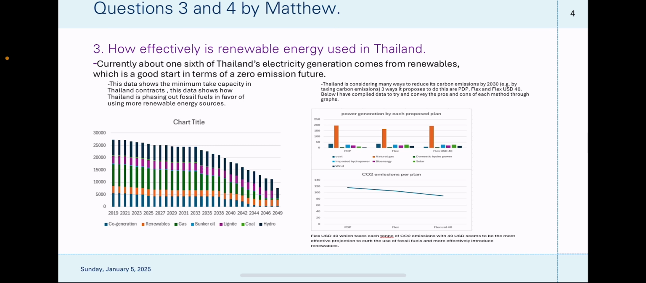Below, I have compiled data to try and convey the pros and cons of each method through the graphs. Flex USD 40, which taxes each ton of CO2 emissions with 40 USD, seems to be the most effective projection to curb use of fossil fuels and more effectively introduce renewables.